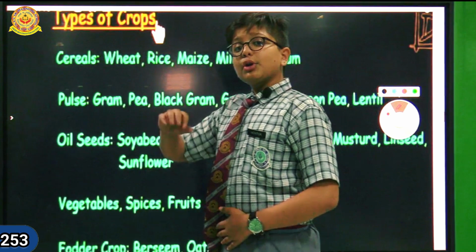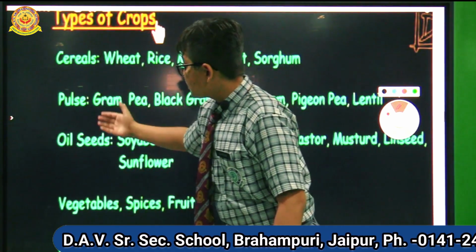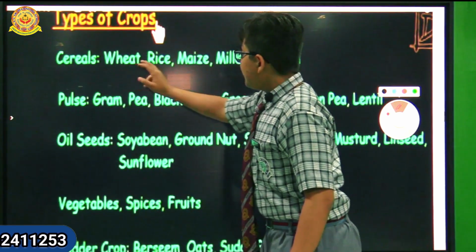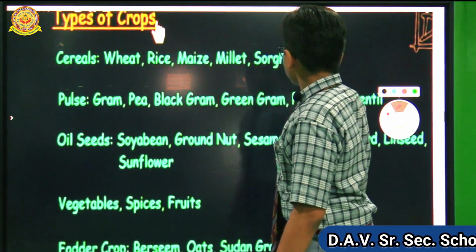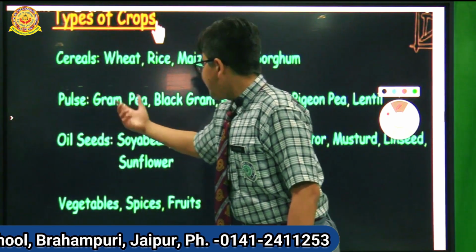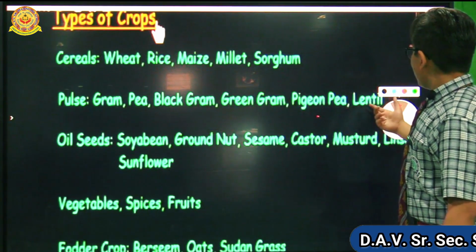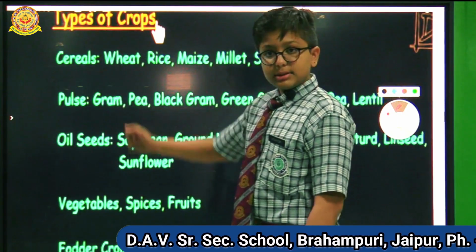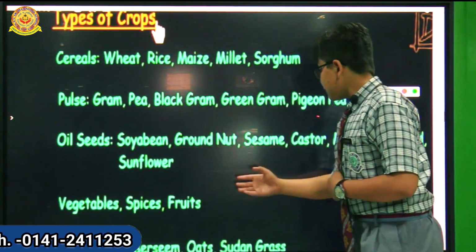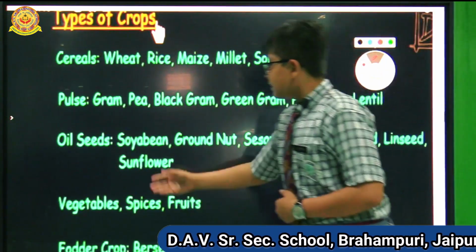Now the crops. There are many types of crops. You can see cereal, pulses, oilseed, vegetable and fodder crops. The cereals are wheat, rice, maize, millet and sorghum. These are some types of cereals. Pulses are gram, pea, black gram, green gram, pigeon pea and lentil. These are some types of pulses.